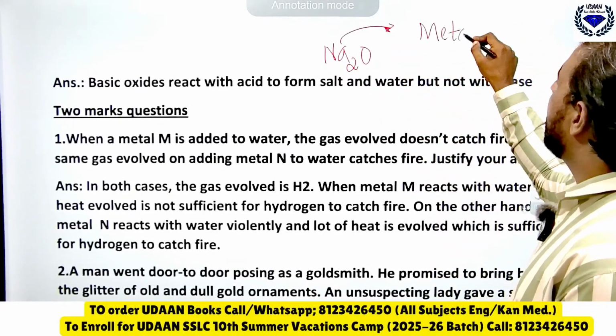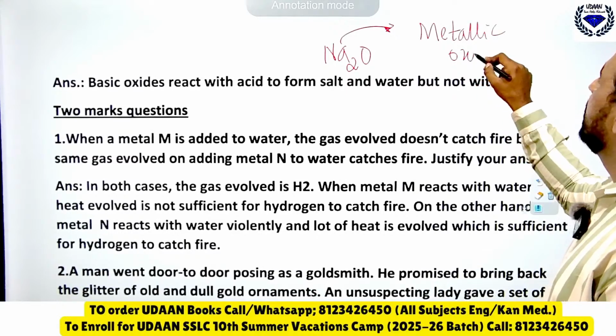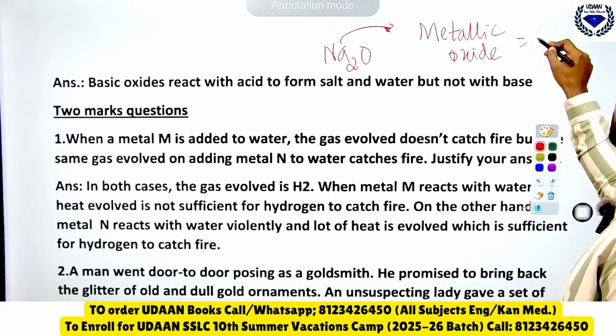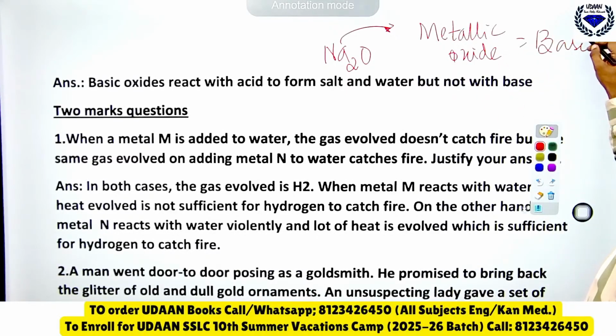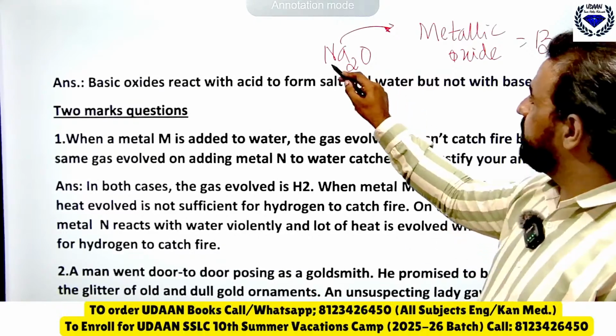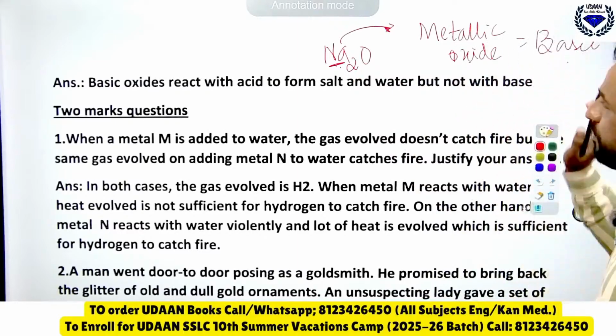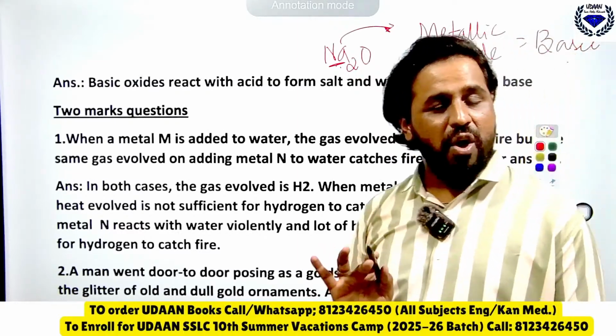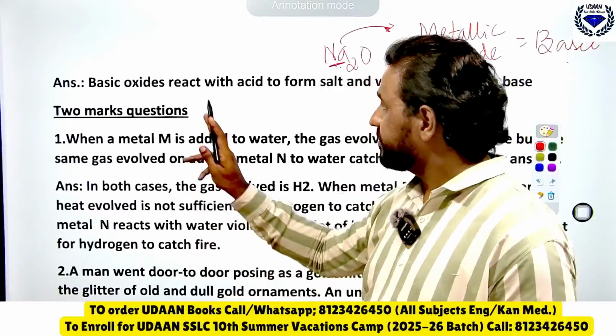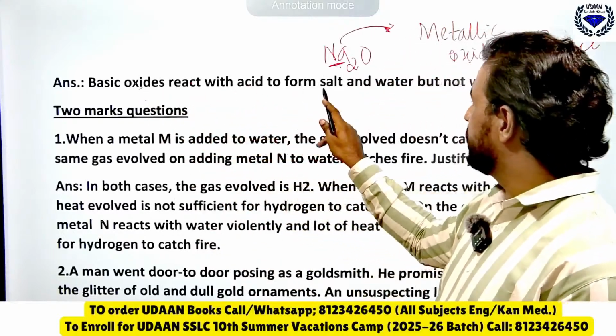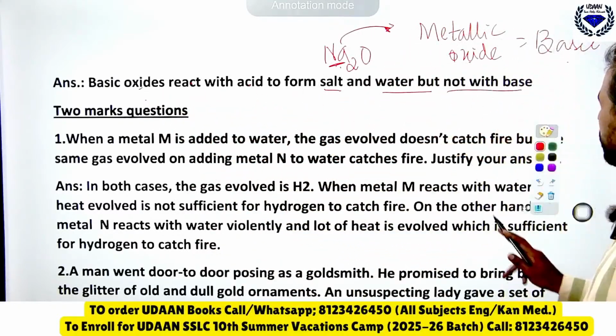All metallic oxides are basic oxides, and all non-metallic oxides are acidic oxides. So sodium is a metal, so it is a metal oxide, and all metallic oxides are basic oxides. So it is not an amphoteric oxide. A basic oxide reacts with acid to form salt and water, but not with the base.